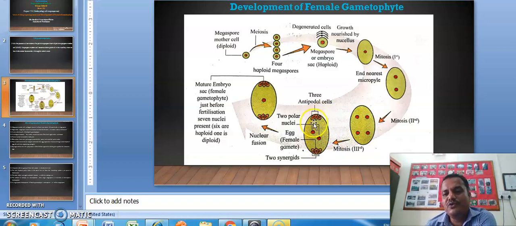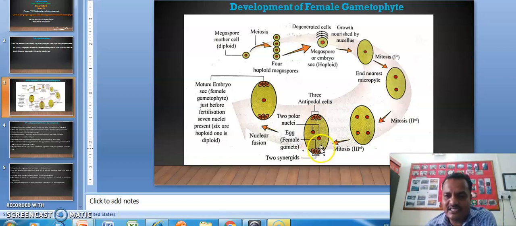At the micropylar end, there are 3 cells. Out of that, 2 are synergids, and the middle one is the egg cell. This is the egg apparatus, and in the center there is an egg cell, and the remaining 2 are the synergids.